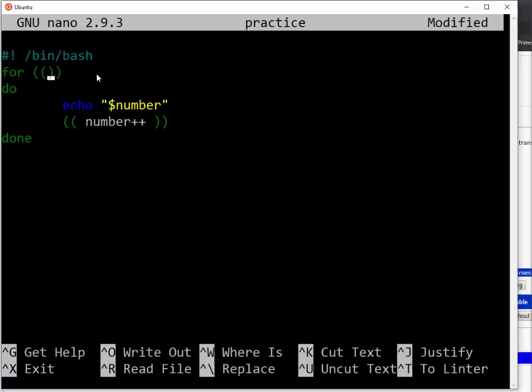Then for i, for number, for i is equal to 1, i less than or equal to 10, then i plus plus, then do done.